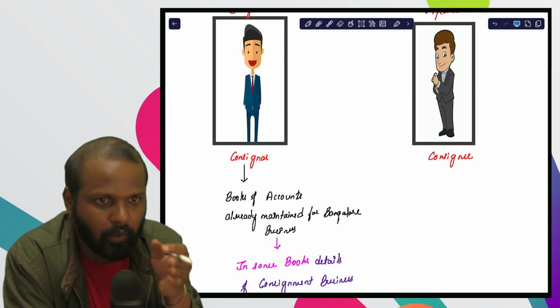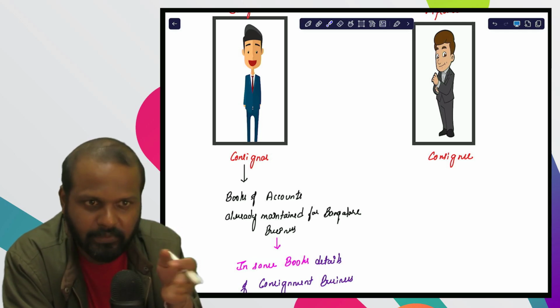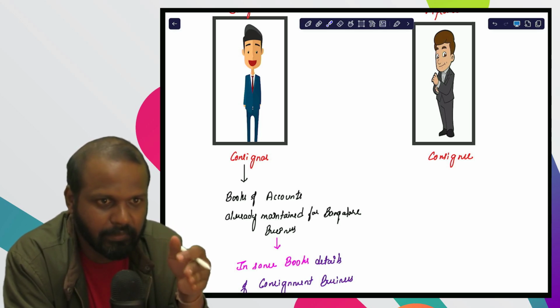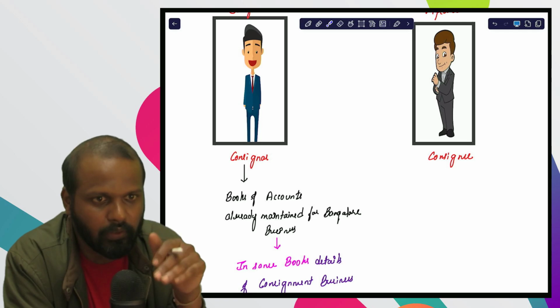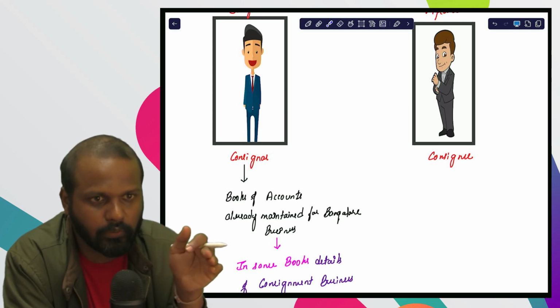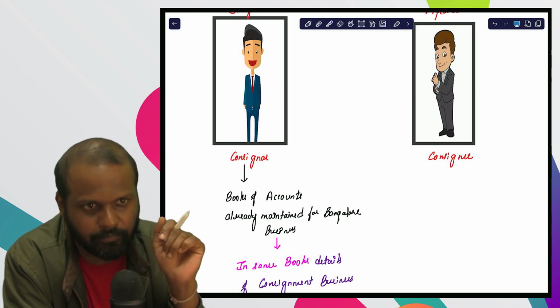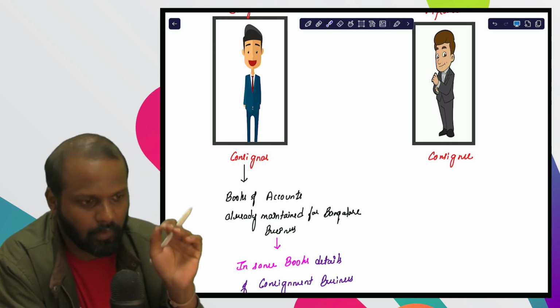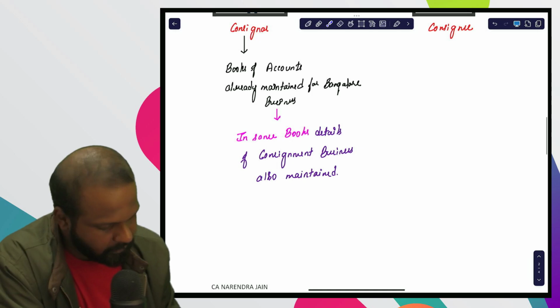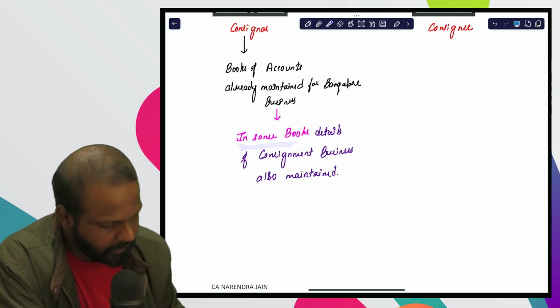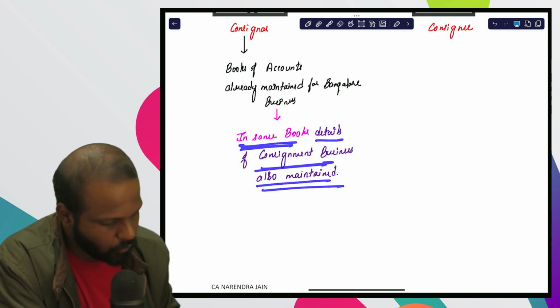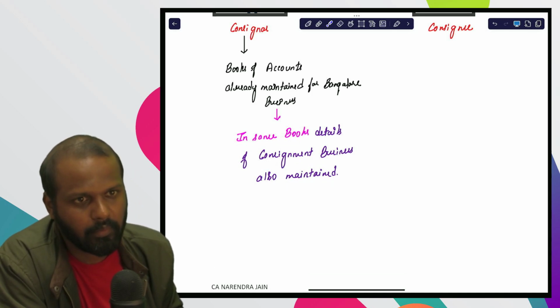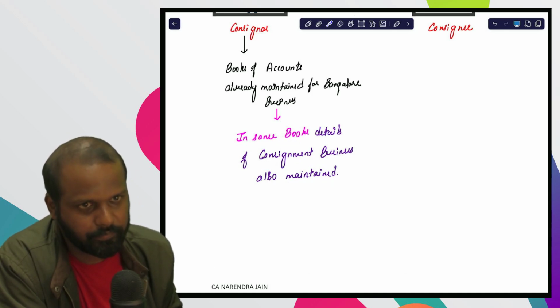So he has to record incomes and expenses of Bangalore business separately and incomes and expenses of Mysore business separately, if he wants to find out profit or loss of each business separately. So in the same books of accounts, details of consignment business are also going to be maintained.